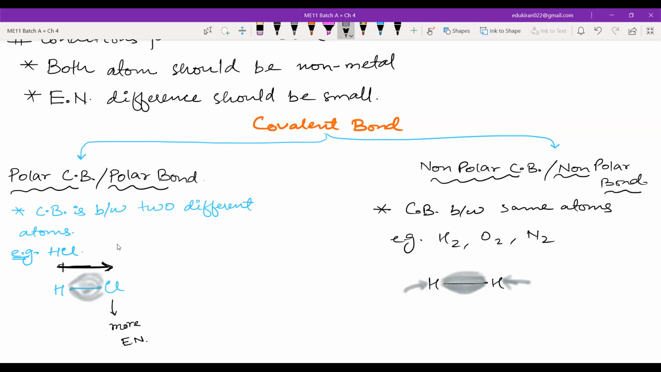Like this. Okay, there will be an electron cloud here. But if you look at the hydrogen and chlorine one, it will be something like this. Chlorine will have a higher electron cloud. Hydrogen will have less electron cloud, and that will lead to some dipole moment. We will learn about dipole moment, but as of now, you just remember polar covalent and non-polar covalent bond.